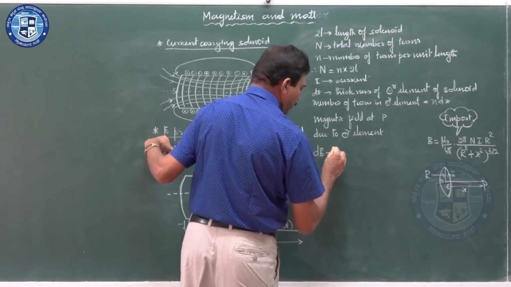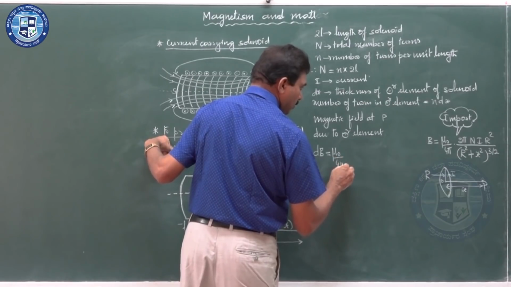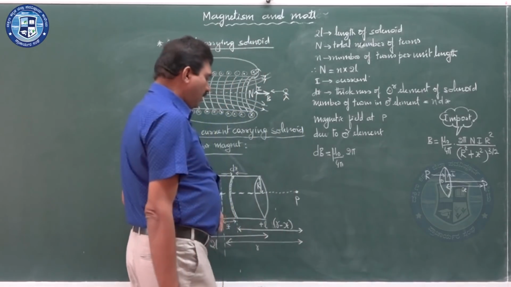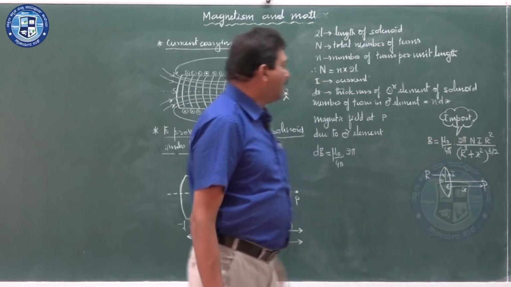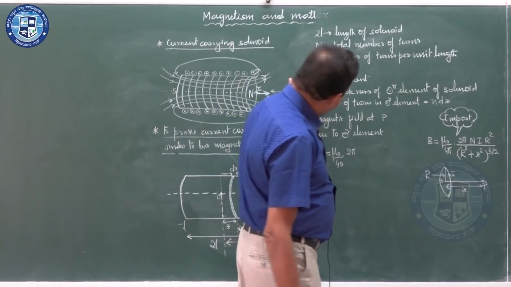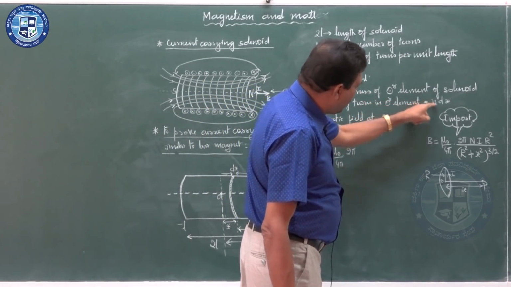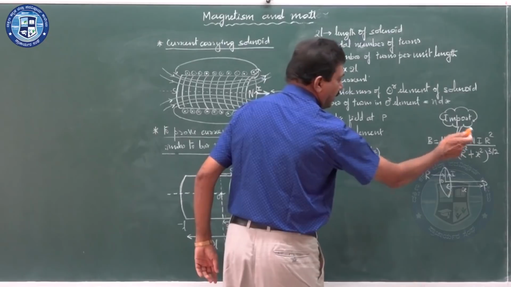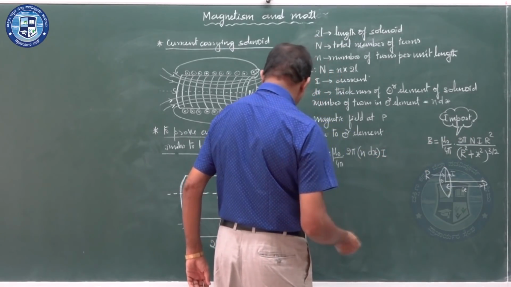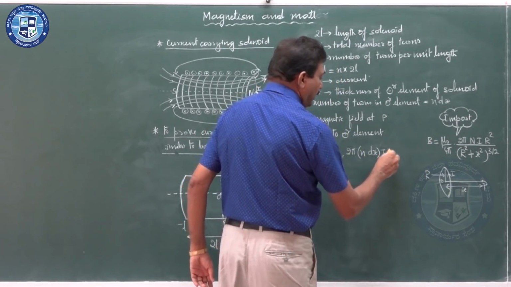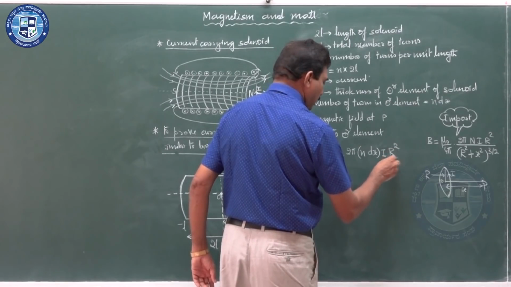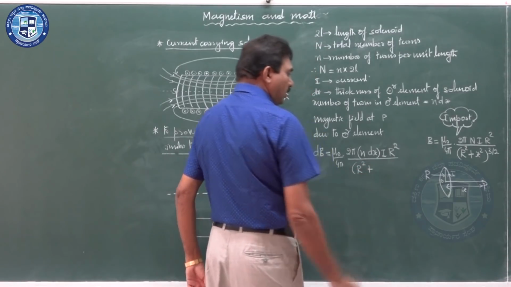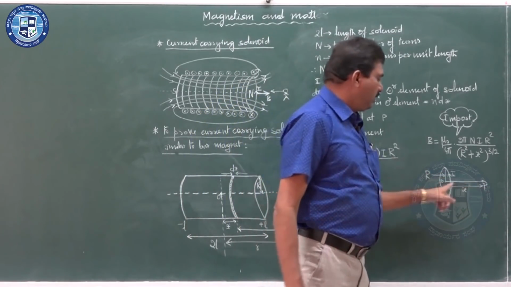So it is mu naught by 4 pi, then 2 pi, no change. Instead of capital N, which represents the number of turns, here on this dx the number of turns in this circular element is n dx. The current flowing is I, the radius is r, so it is r square divided by r square plus x square, where x is the distance of the point from the center.